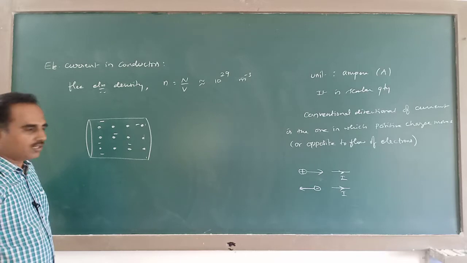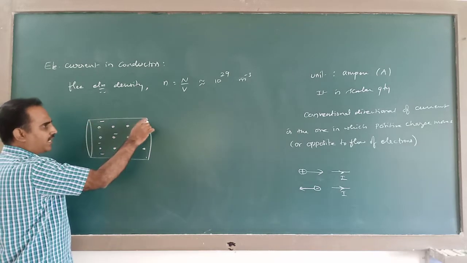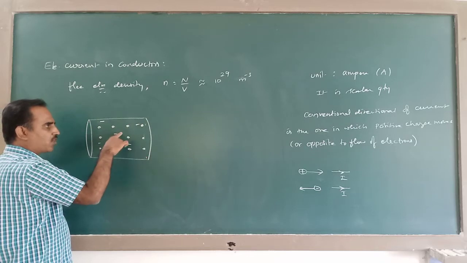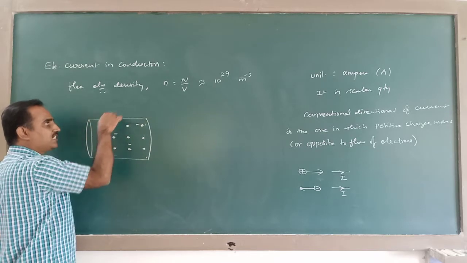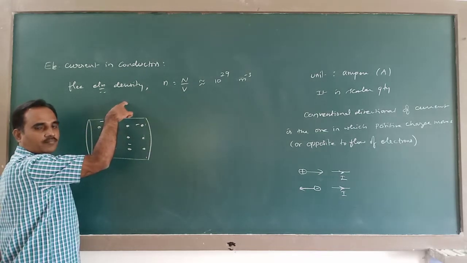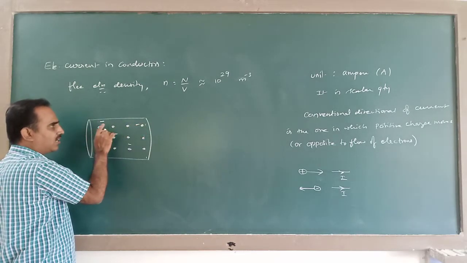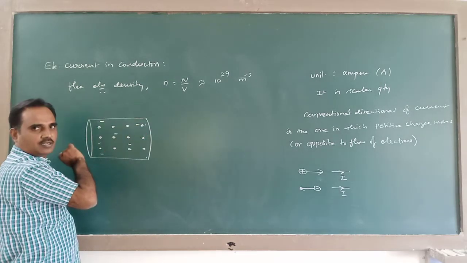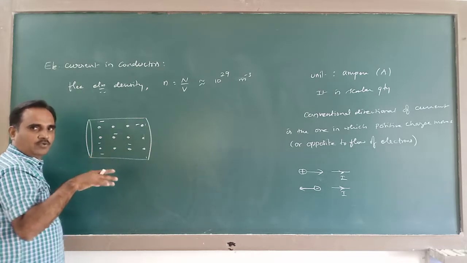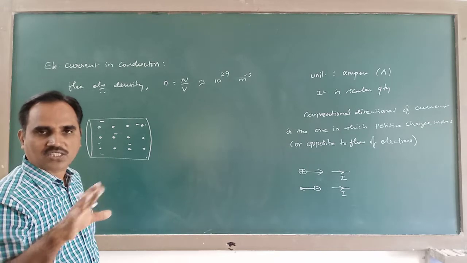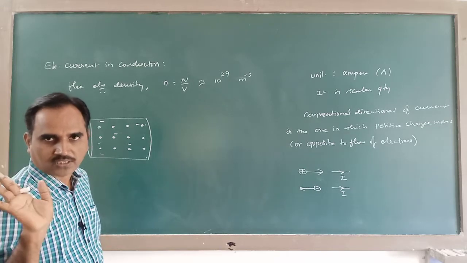And further, there will be a boundary here, there will be a surface potential. So this surface potential prevents the escape of these electrons. This surface potential does not allow the electrons to come out of the solid. So overall, what I mean to say is, inside this metal, these free electrons are in random motion at room temperature.